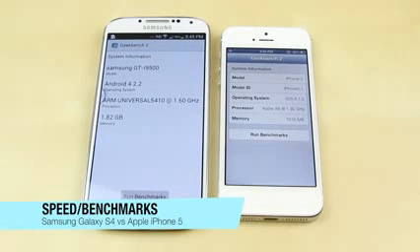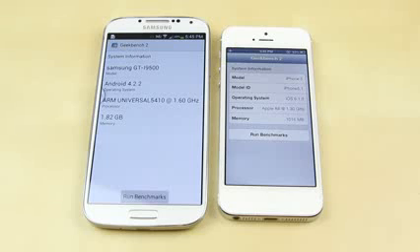The Samsung Galaxy S4 model I've got here is the international 8-core version clocked in at 1.6 GHz. The North American version that a lot of you will be getting has a Snapdragon 600 processor that is quad-core and clocked in at 1.9 GHz. The overall benchmark score shouldn't be too far off from this, and it also has 1.82 GB of RAM. On the other hand, the iPhone 5 has an Apple A6 chip clocked in at 1.3 GHz. It does seem to fluctuate depending on how much load it needs to handle, and it also has 1 GB of RAM. So now let's go ahead and run the benchmark itself.